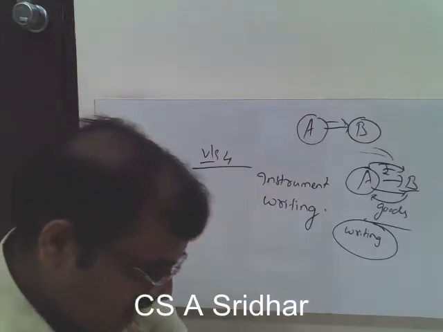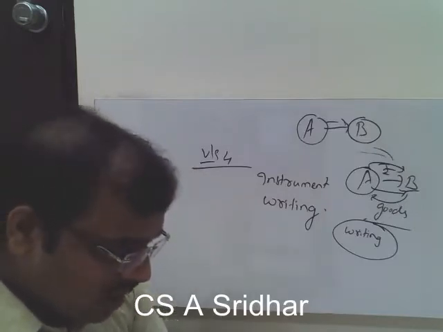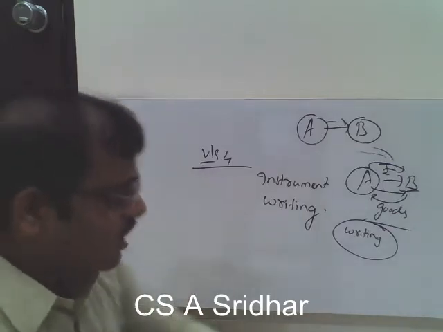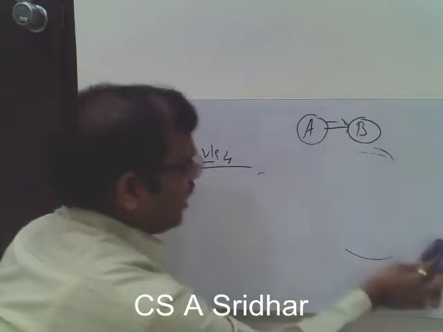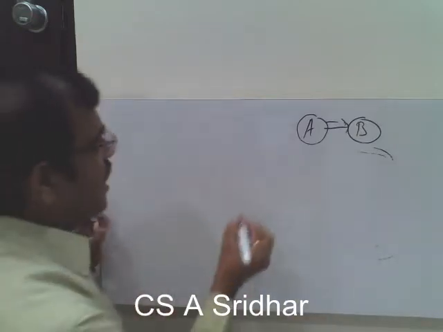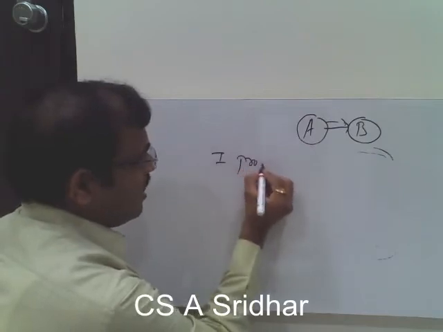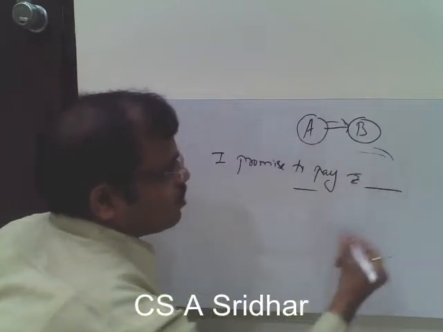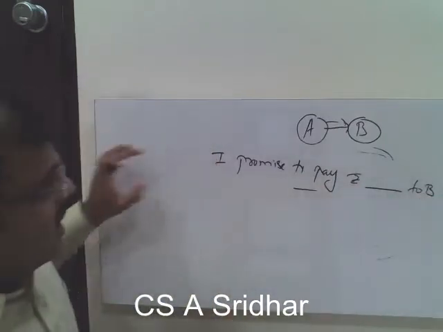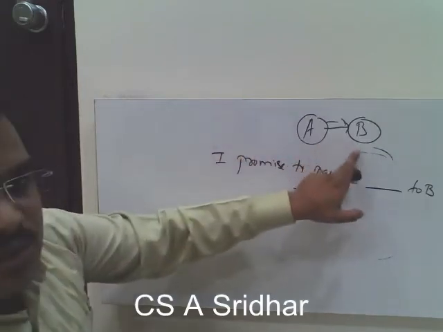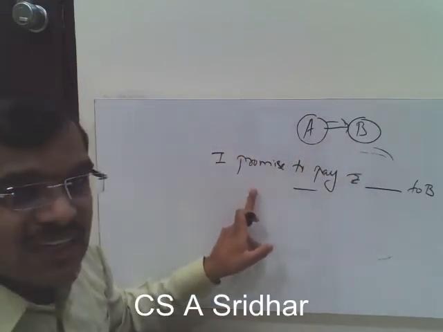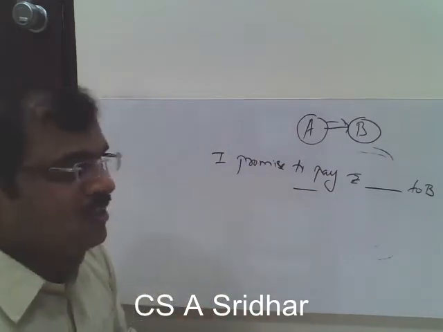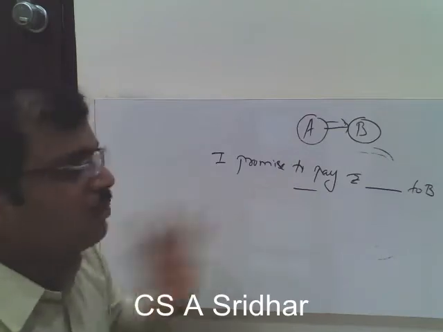Promissory note is an instrument in writing containing an unconditional undertaking. So what is the meaning of containing an unconditional undertaking? Here, when A is giving the promissory note to B, A is stating, suppose, that I promise to pay rupees so and so to B. Then A is promising to make the payment to B. Here he doesn't put any further condition. That means he is undertaking to make the payment without any condition. If he is undertaking to make the payment with a condition, then that is not a promissory note.